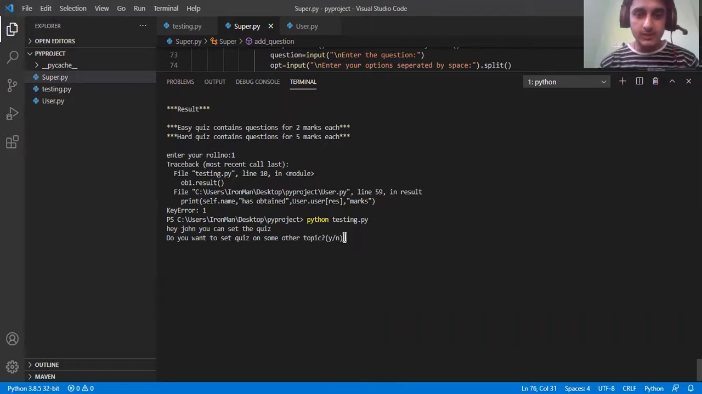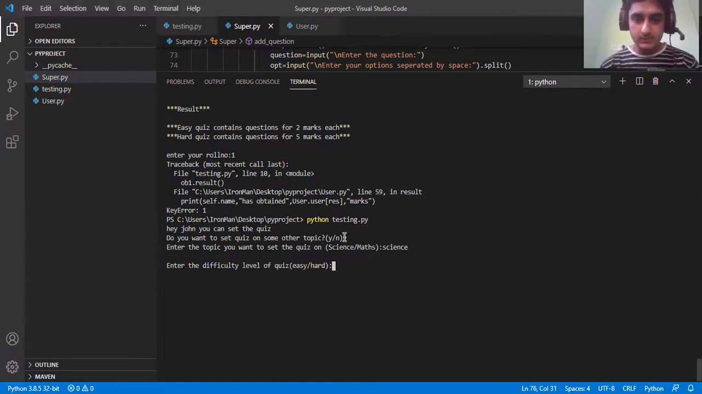So, hey John, you can set up the quiz. Do you want to set the quiz on some other topic? Yes, you have to go with yes. Enter the topic you want to set the quiz on. It's gonna be science. Enter the difficulty level. It's gonna be easy. How many questions you want to set? You can set as many as you want.